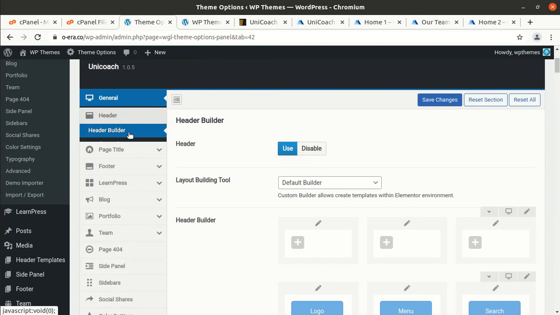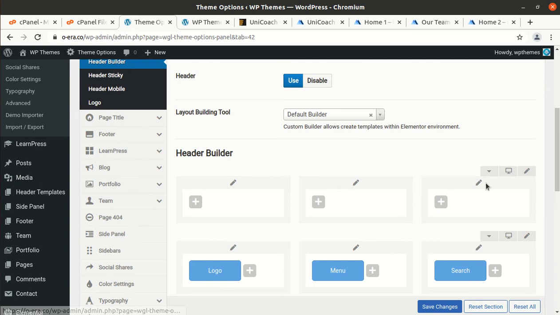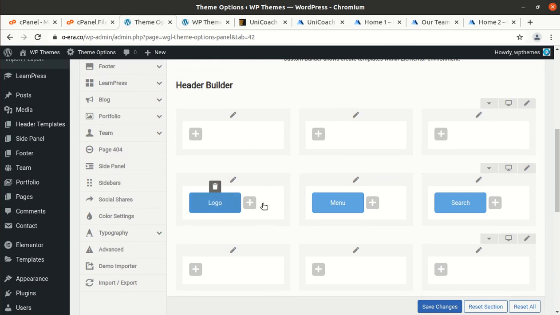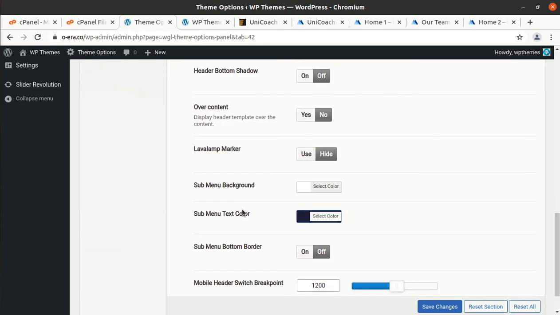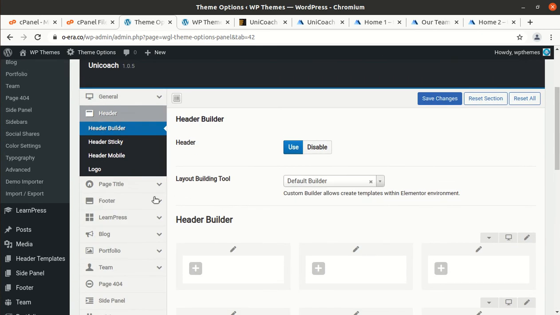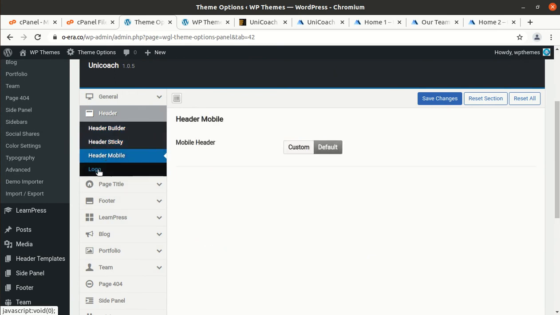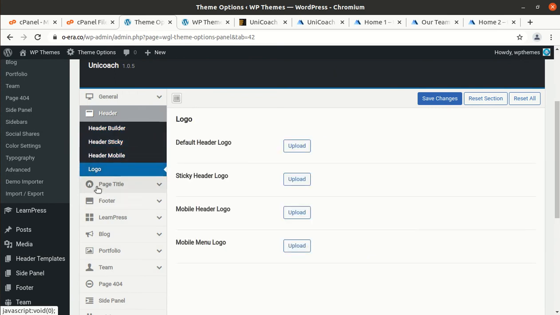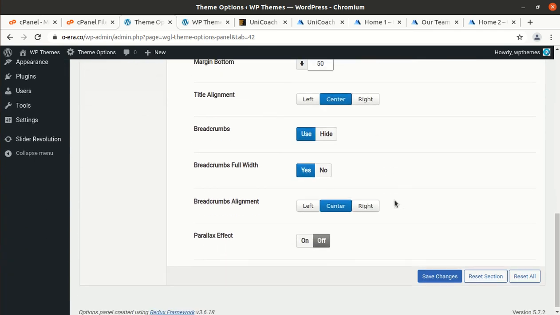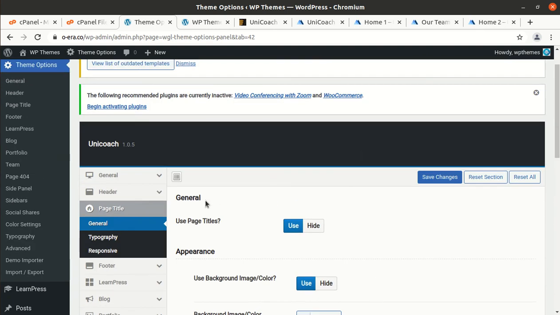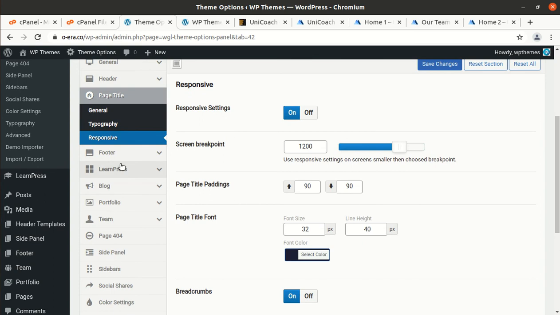And this is the header part. Header, you can build, the header builder is here, so it is easy, and logo, menu and search part is here. So header builder can help you in making the header. Similarly, sticky header, header mobile, logo part is here, and in the theme options, the page title section is here. So there are different settings available in the page title section. Typography and responsive part is also given in that page title.